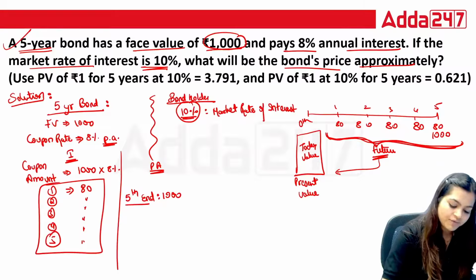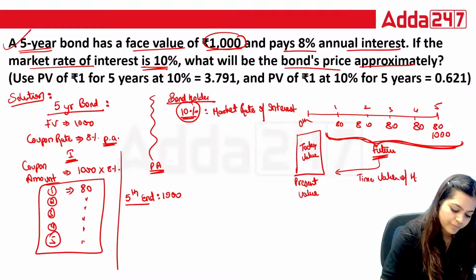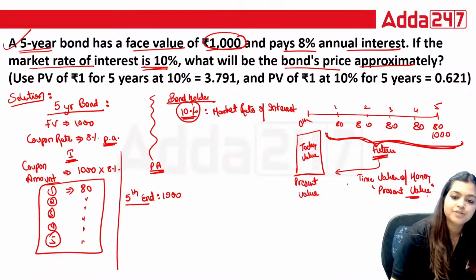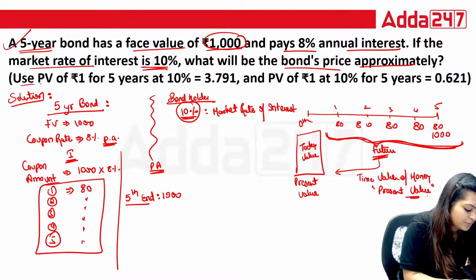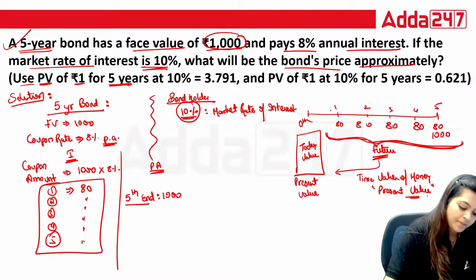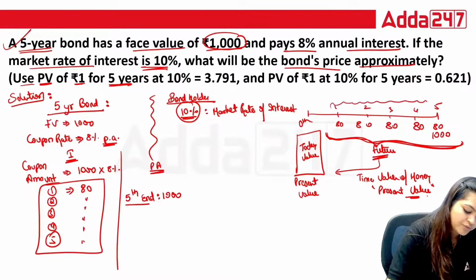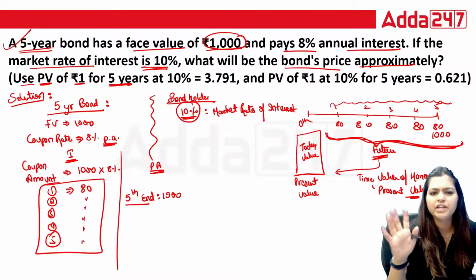Okay, for this conversion, I am going to use time value of money, and I will use present value. So here luckily in the question they are giving the present value for rupee 1 for 5 years. Means for 1 to 5 years, whatever income you receive.